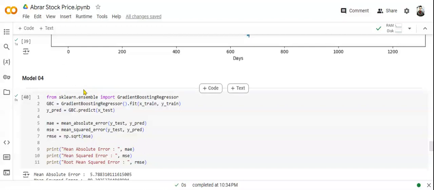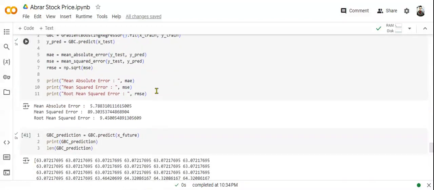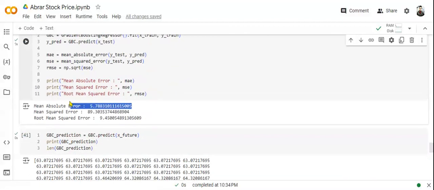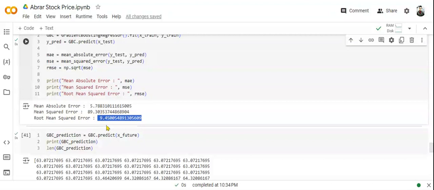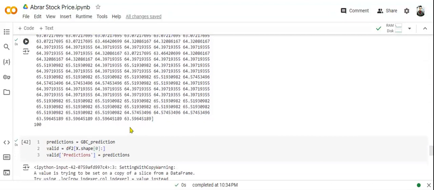Then we're going to model 4. We are using gradient boosting regressor, and we did the same work like before. We can see it's 5 for mean absolute error, 89 point something for mean squared error, and 9 point something for root mean squared error, which is quite a bit lower than the previous ones.